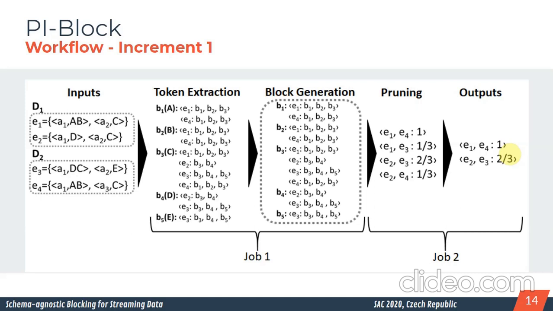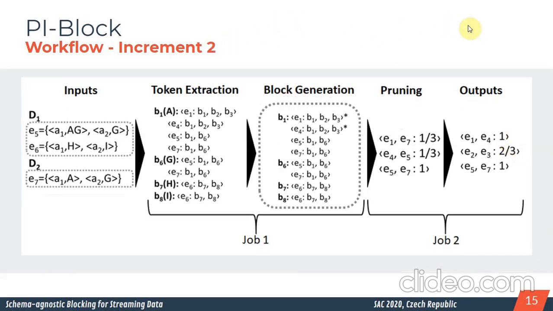Sorry. Okay, but we need to consider that so far you have only one increment. Here we have another increment. In that new increment, we received 3 more entities. For these 3 entities, we also have a token block extraction, and we have the blocks that need to be considered here. But the main question is, we also need to consider the block generation that we did in increment 1. In that case, for instance, we can avoid